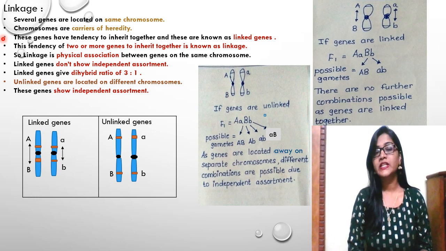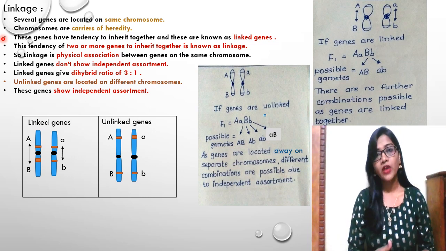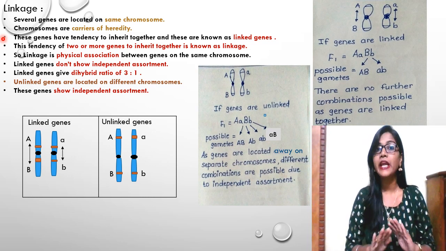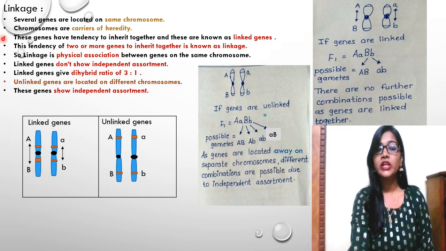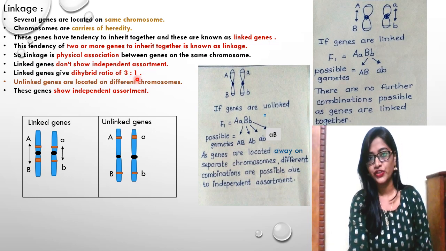Some yellow colored seeds, they were found to be wrinkled. Some green colored seeds, they were round. So that type of independent assortment is completely absent when you are talking about the linked type of genes here. The linked genes don't show independent assortment. The linked genes always give a dihybrid ratio, that is 3:1.